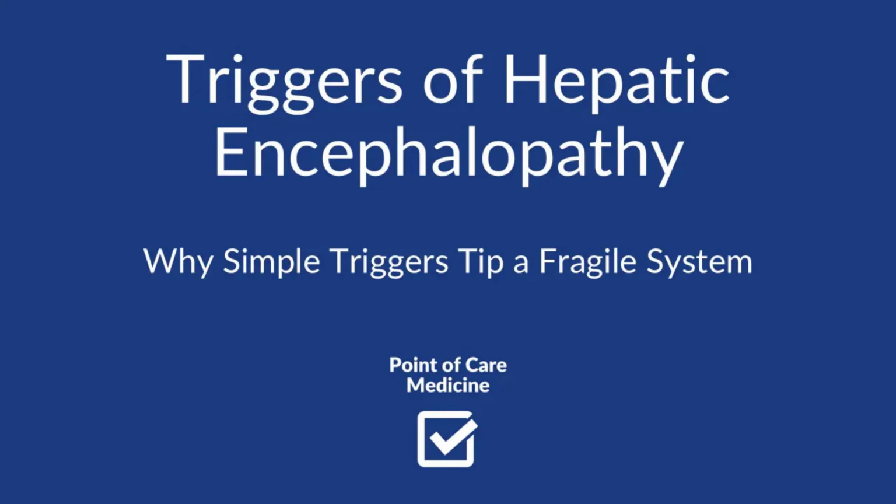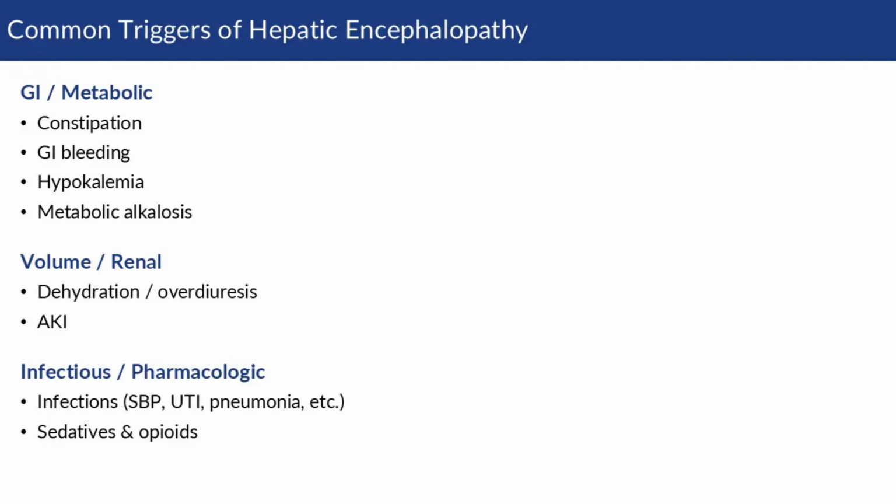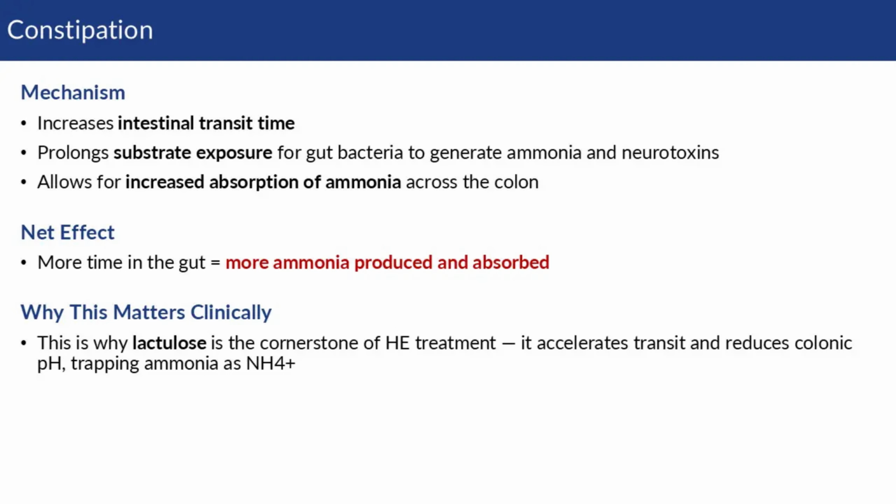Why do simple, seemingly benign triggers lead to hepatic encephalopathy? Triggers are varied and can be as simple as constipation, dehydration, but can also be from more serious triggers that represent decompensation of cirrhosis, including infections or GI bleeds. Other common causes include overdiuresis, AKI, hypokalemia, alkalosis, and the use of sedatives or opioids. Let's work through the mechanism of why each of these may tip the patient into HE.